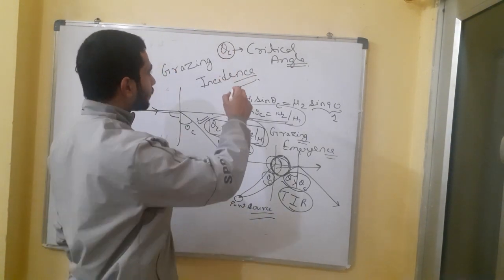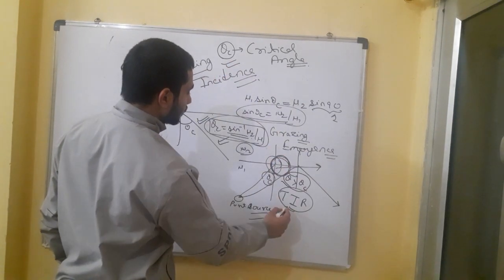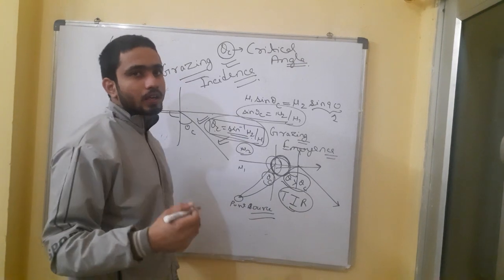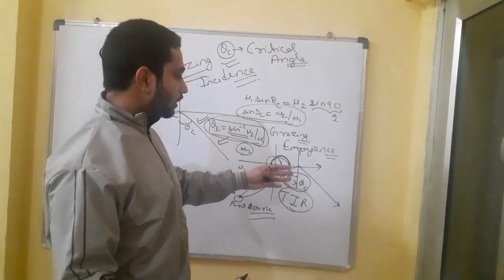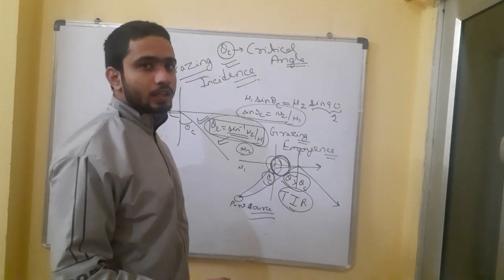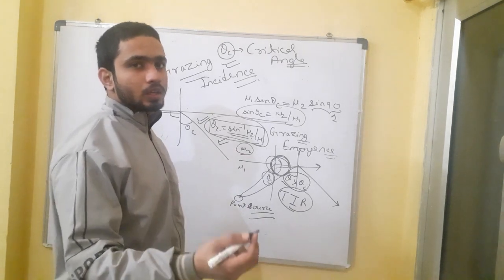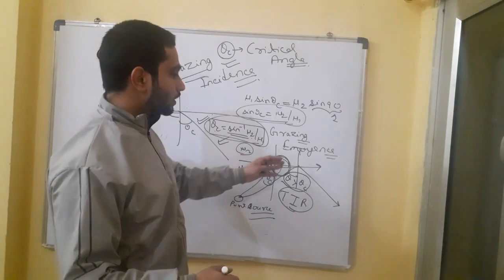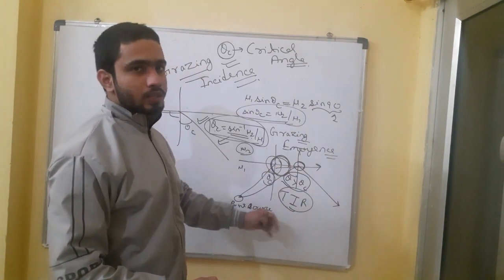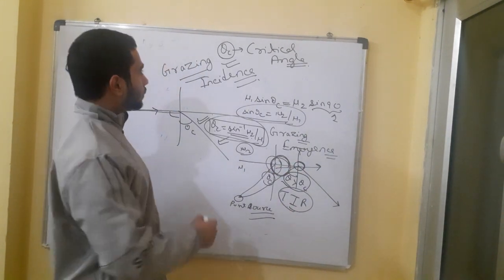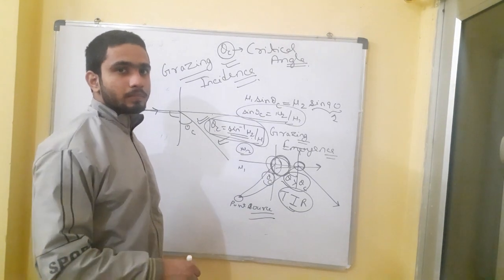These are the terms which we have to remember: grazing emergence, grazing incidence, and this TIR condition. If we send a ray at an angle greater than the critical angle, then it will show total internal reflection. No ray will go to the second medium. All rays, after incident on the medium boundary, will come back to the first medium only. So these are the conditions for total internal reflection. If it is asked, you can simply tell.